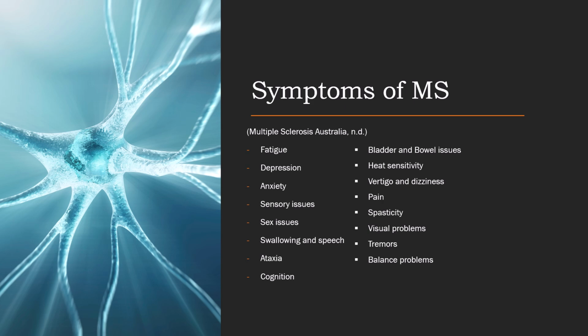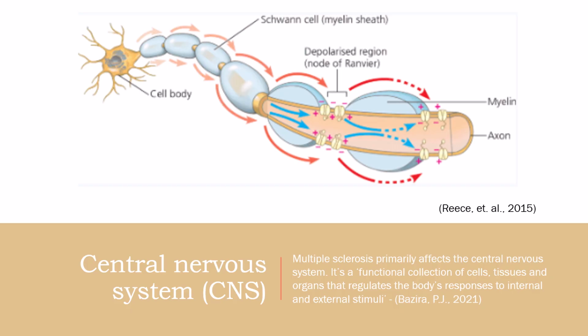Ataxia, which is defined as the loss of control of bodily movements or coordination. Cognition or thinking, bladder and bowel issues, heat sensitivity, vertigo and dizziness, pain, spasticity or muscle spasms, visual problems where typically there's pain in eye movement or they have double vision, tremors, and balance problems which can make it harder to walk.